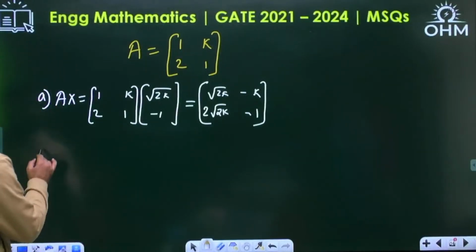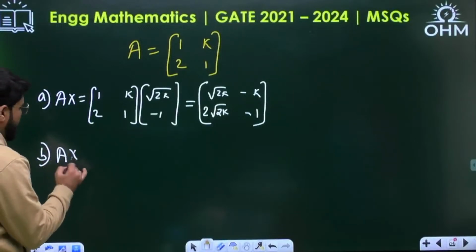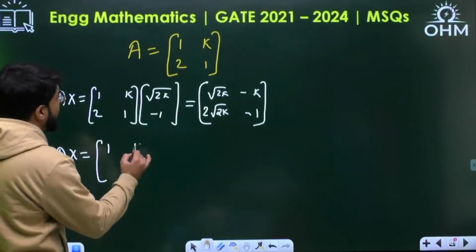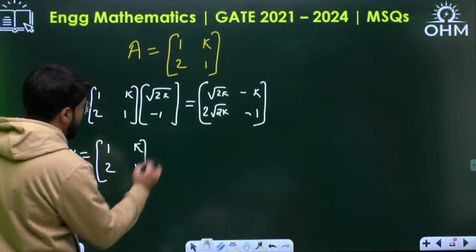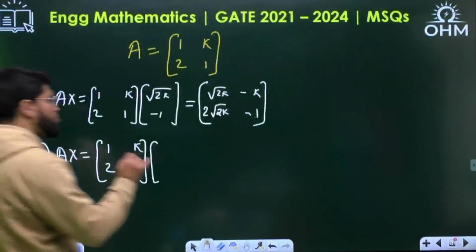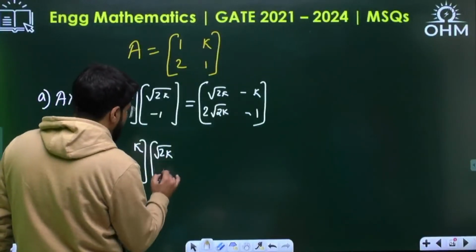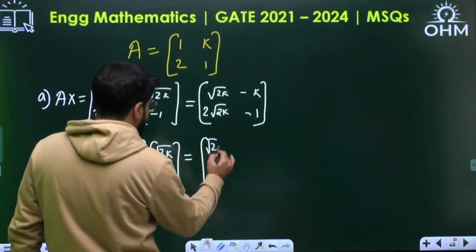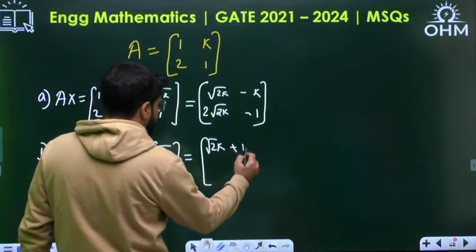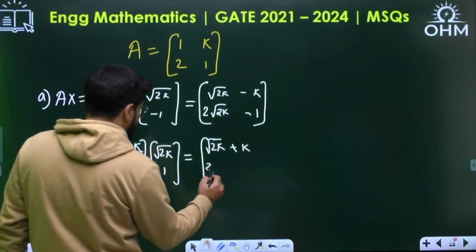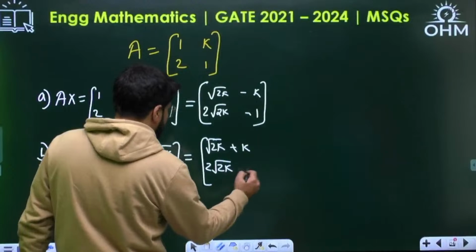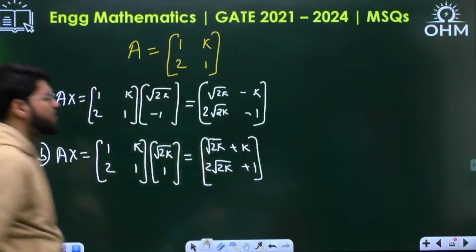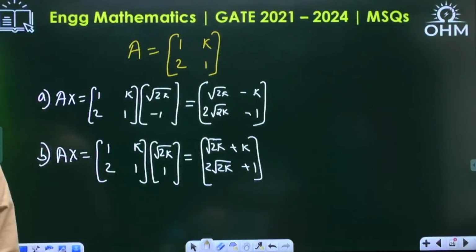If I try option B, let's keep moving first of all. A x, 1 k 2 1, and option B is root over 2k and plus 1. Here 1 into root 2k, first element, and plus k. And then the next row 2 root 2k and plus 1. Can you somehow simplify it?